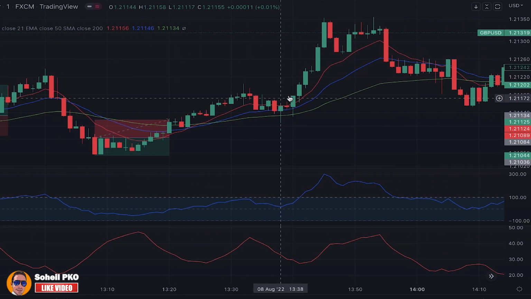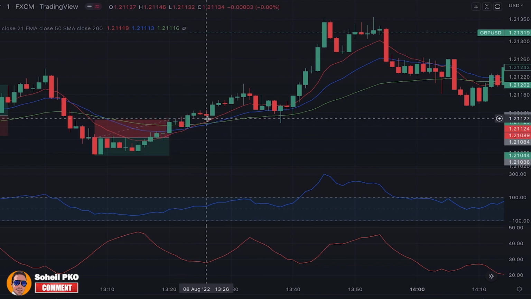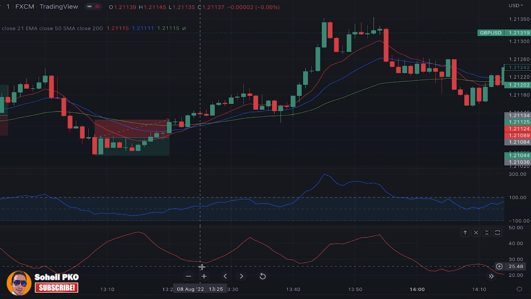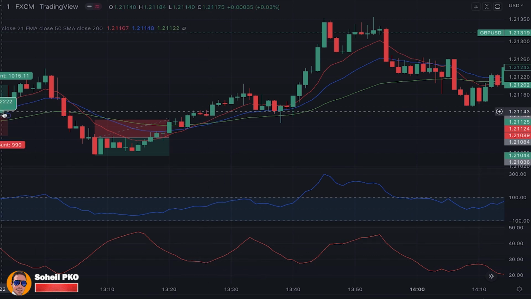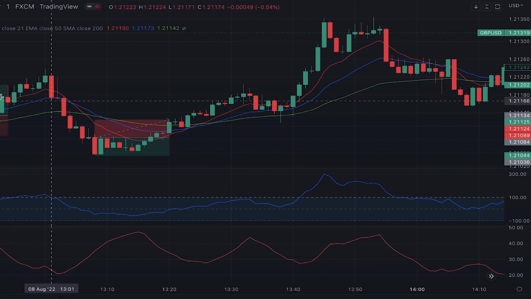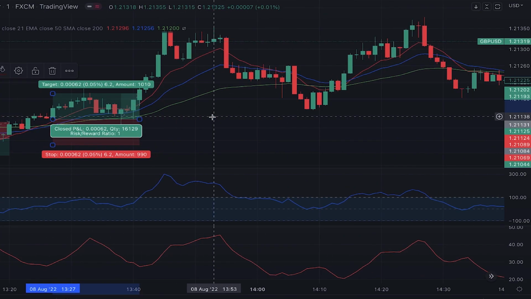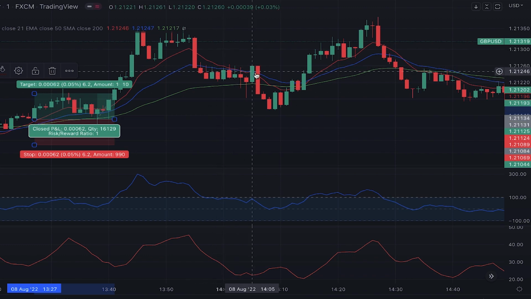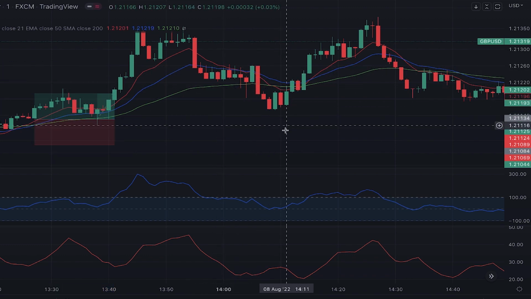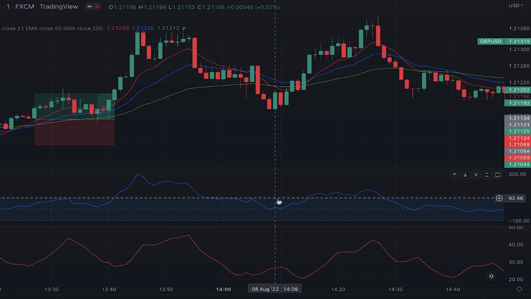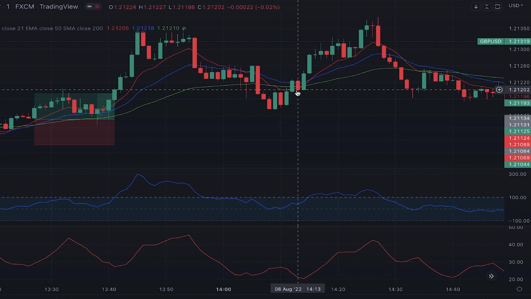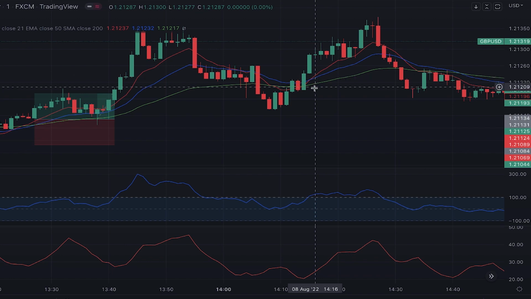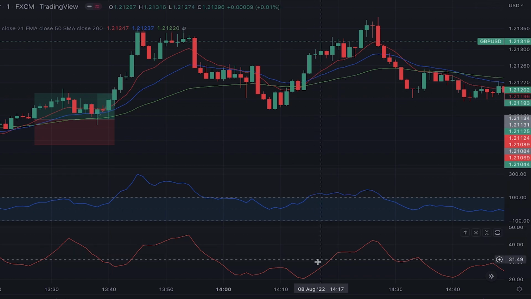Moving on the chart, here again the red EMA crosses above the other two EMAs, the CCI is above zero and the ADX is above 20, so the trade is confirmed and we can enter another long position here at this point. Moving forward on the chart, again here the red EMA crosses below the other two, but the CCI doesn't confirm any short position here. Shortly after, it crosses again above the other two EMAs, the CCI is above zero and the ADX above 20. So another opportunity for opening a long position here at this point.